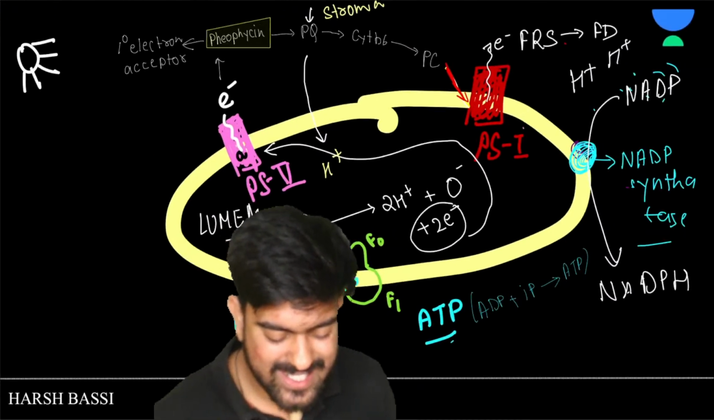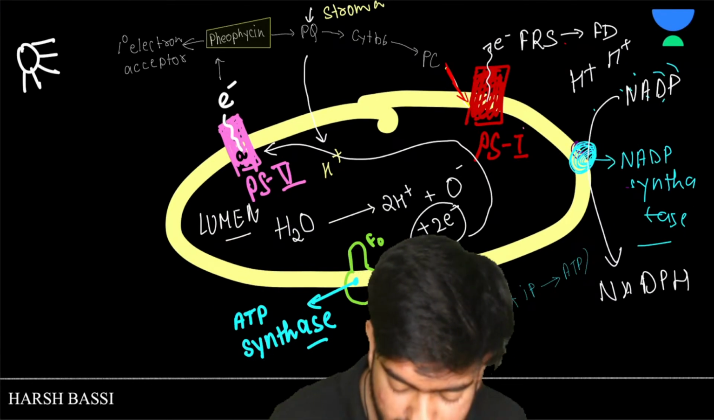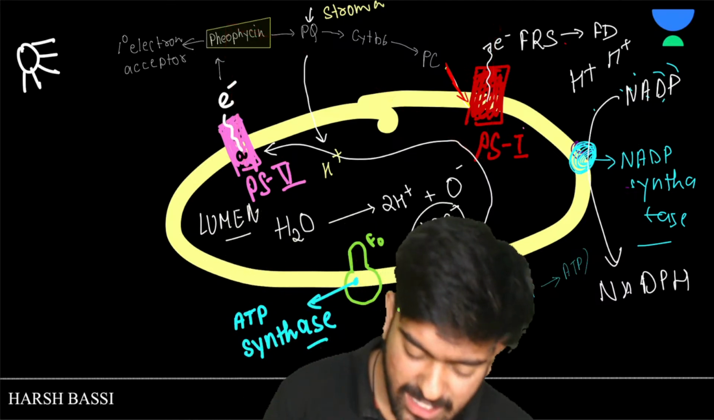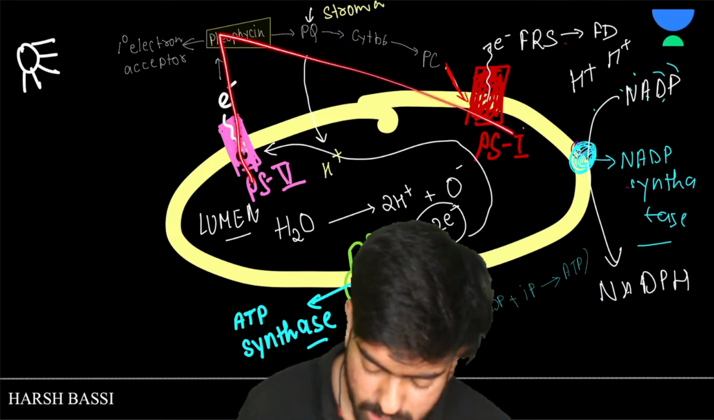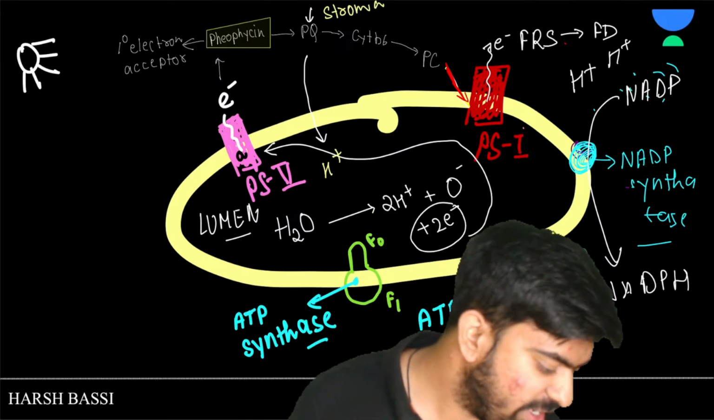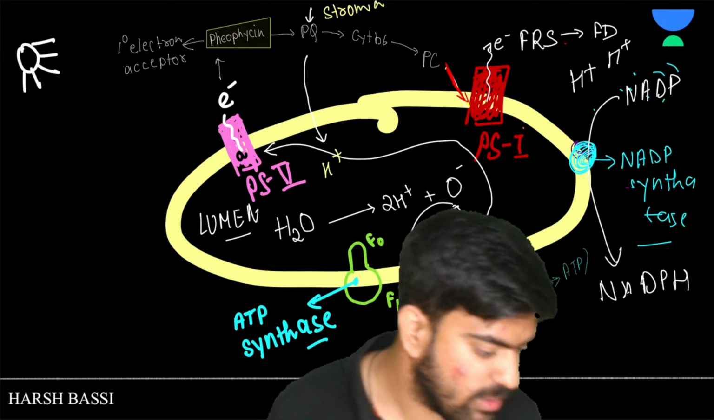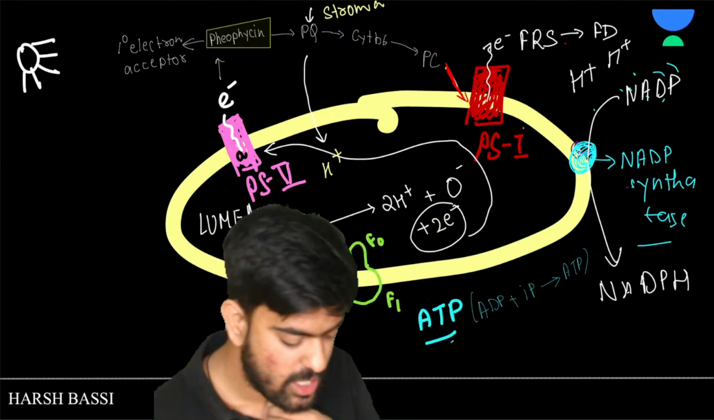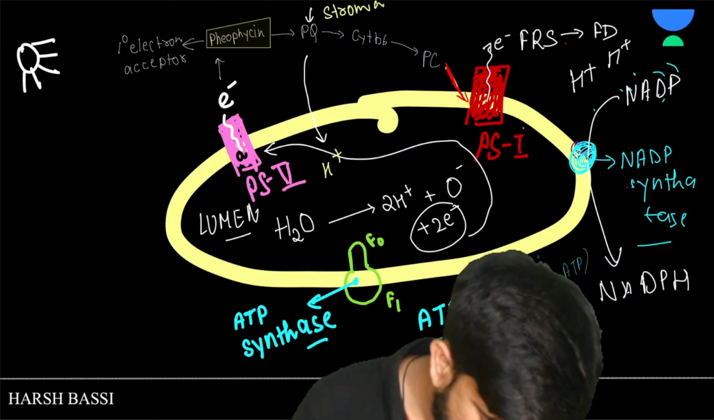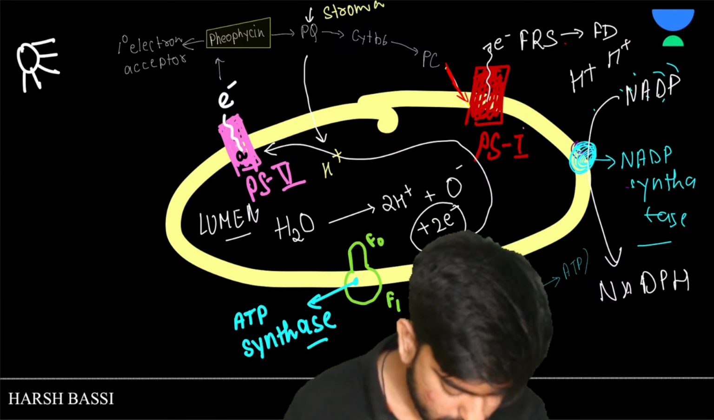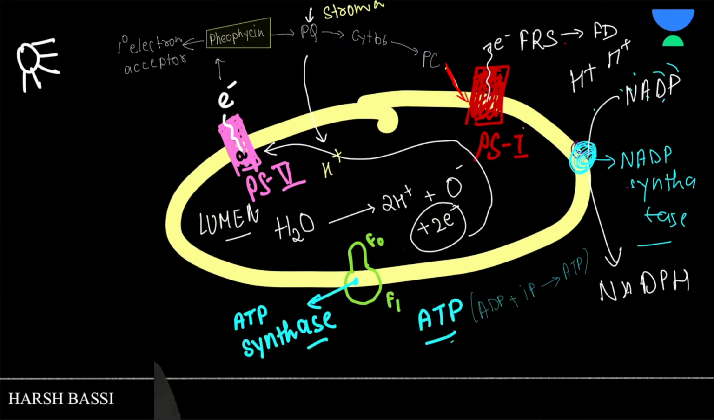So why is it known as Z scheme? See, this is the Z scheme. The shape of the pathway here is this, and this. This is why we call it a Z scheme. Clear to everyone? Any doubts anywhere? Let me know in the comment section. Take a screenshot of this, okay? So beautiful diagram, right?